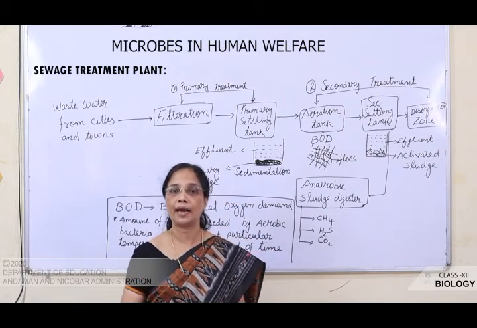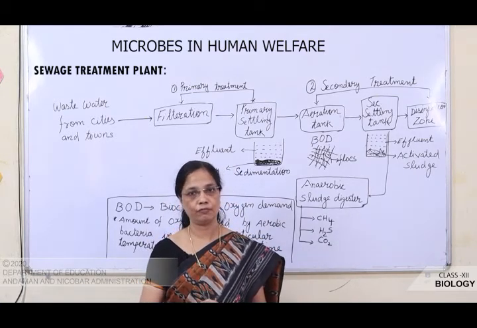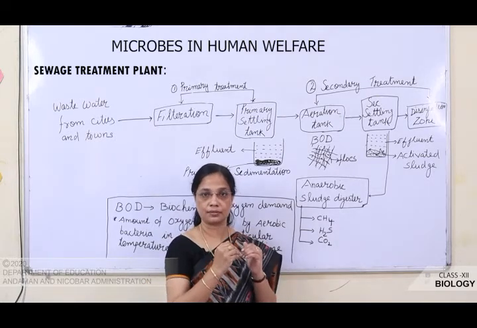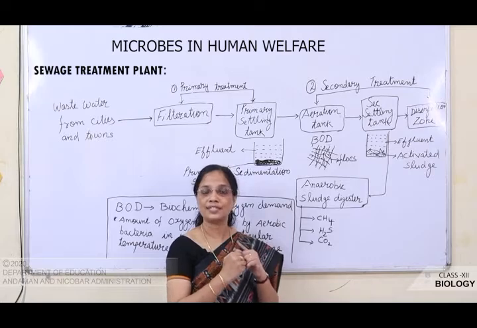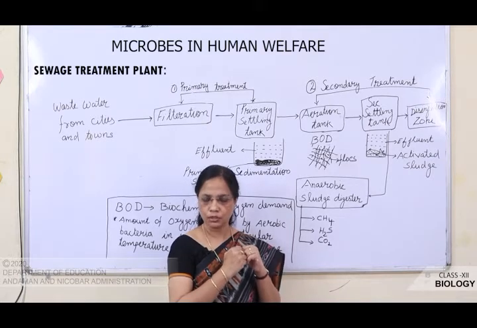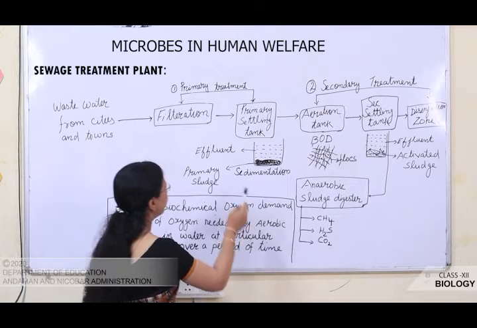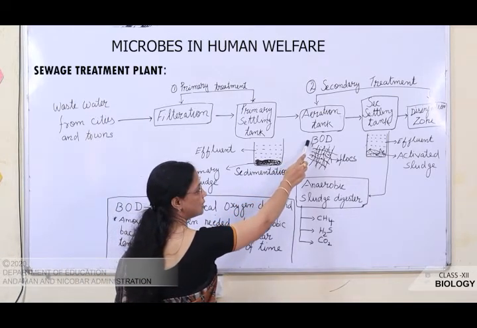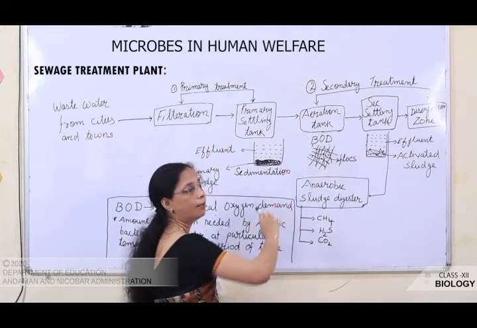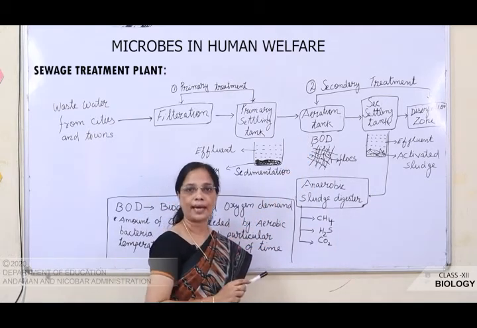So these flocs, or this aerobic bacteria, consume the organic matter which is present in the effluent, and it reduces the biological or biochemical oxygen demand of the water. So, what is this biochemical oxygen demand? Here the biochemical oxygen demand is reduced by this aerobic bacteria.